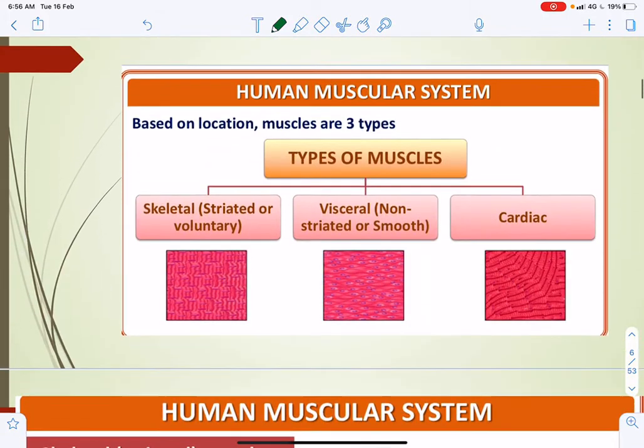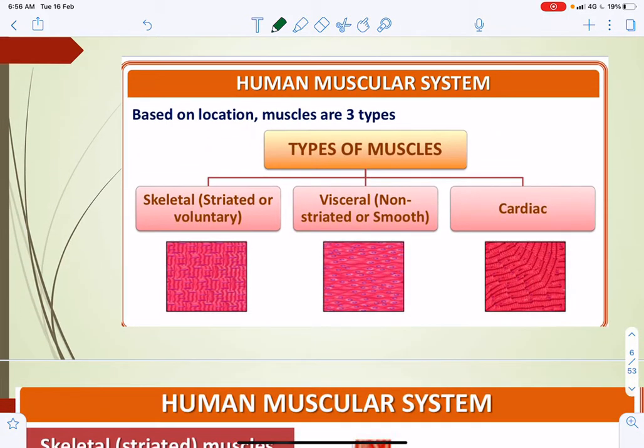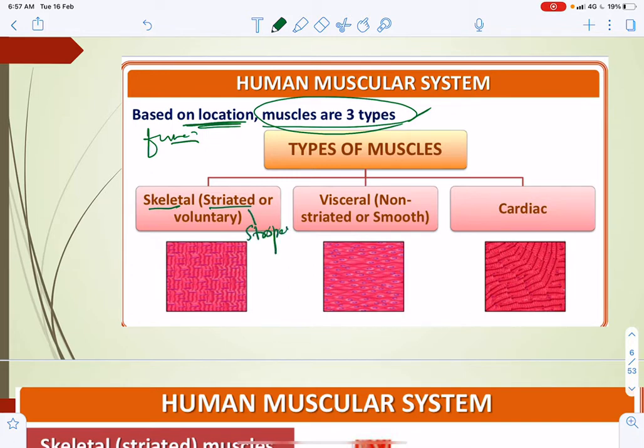Next, based on location, and also considering the function of those muscles, there are three types. One is skeletal muscle, which is striated, meaning with stripes, striped and voluntary. Visceral muscle is non-striated and smooth.